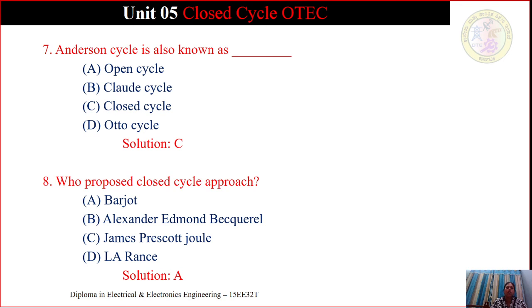The closed cycle approach was first proposed by Borscht in 1926, but the most recent design was by Anderson in the 1960s. That's why the closed cycle is sometimes referred to as the Anderson cycle. The Anderson cycle chose propane as the working fluid. So the answer is solution A, Borscht.